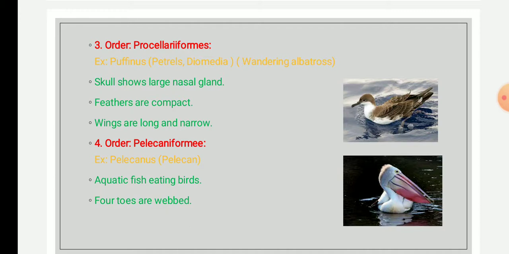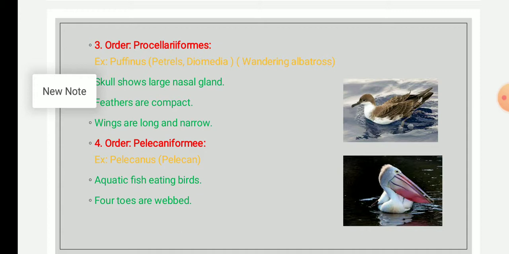Procellariiformes. The members of Procellariiformes have tube noses and long wings, and they are mostly referred to as the seabirds. The members included in this order are albatrosses, fulmars, and petrels. They are cosmopolitan in distribution, and they come to land only in the breeding season. They build nests in holes.